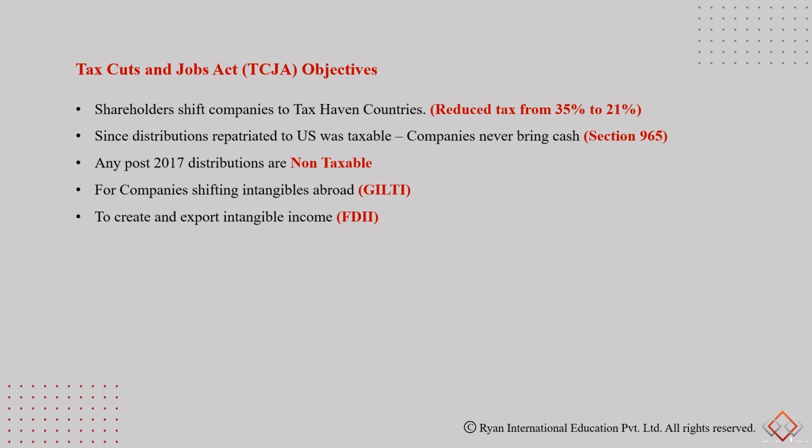Also, a provision for FDII was brought in. This was to encourage companies to create and register intangibles within the US, export these intangibles outside the US, and earn profits. So reduced tax rates were provided under the FDII provision. These were the major provisions brought by the Tax Cuts and Jobs Act.